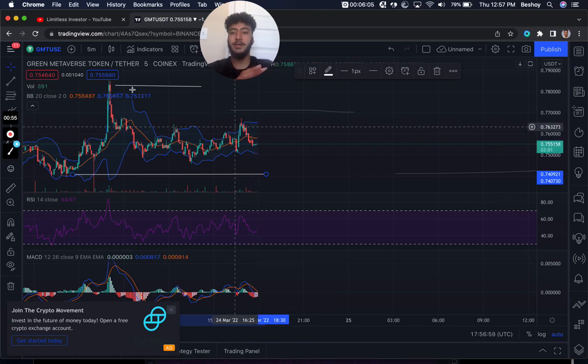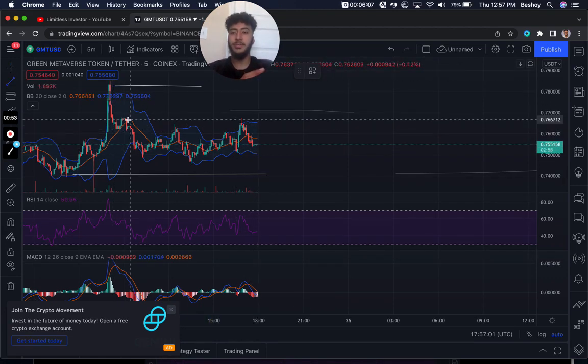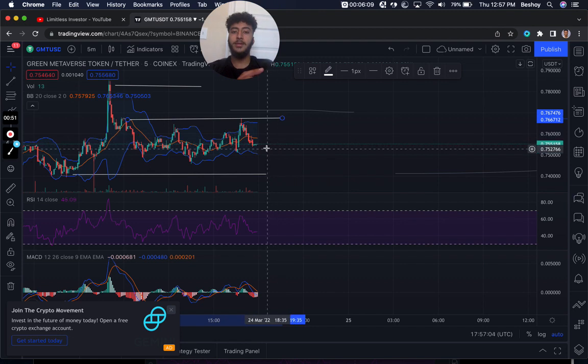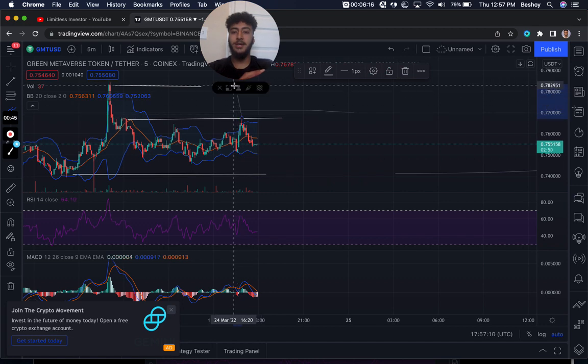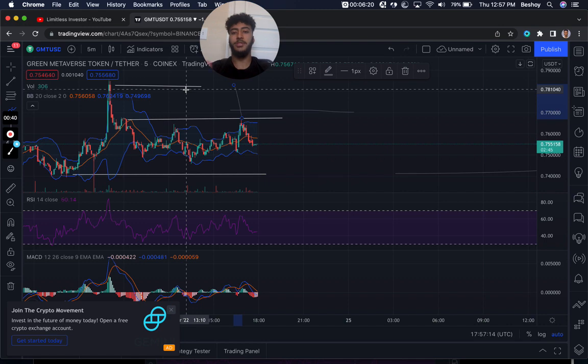So we could be seeing another retest at these levels here. And hopefully if we do break these levels, we could be seeing a potential rise to retest these highs here at the 5 minutes of 0.78. Okay, so just keep that in mind.